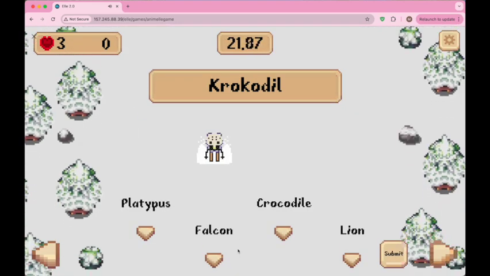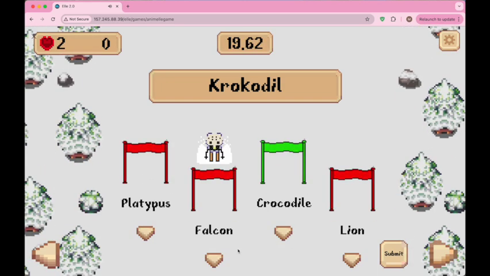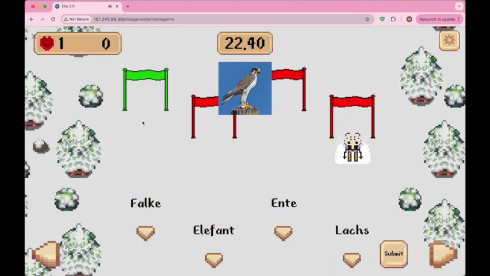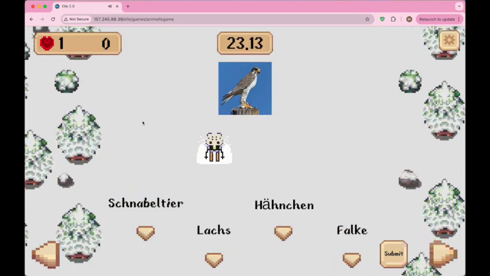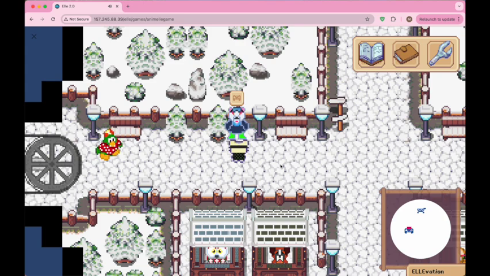So now that I'm in quiz mode, this is a crocodile, but I'm going to select falcon, and the lives deplete. So if I get 2 more questions wrong, the game will end. And we have our game over screen. When you hit finish, you'll be returned to the main area.